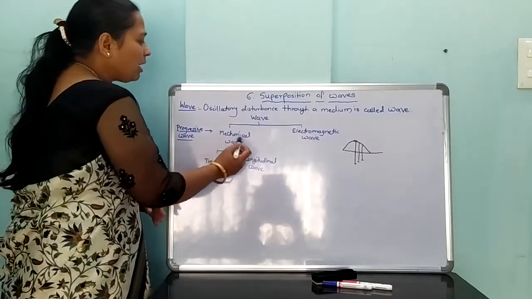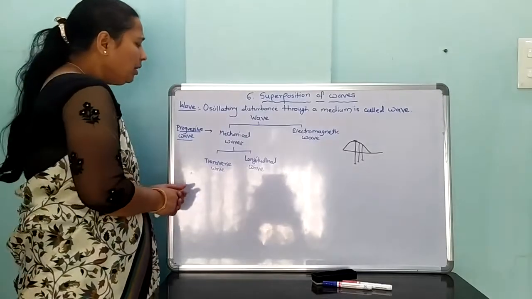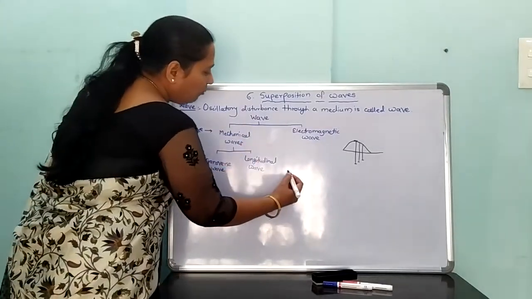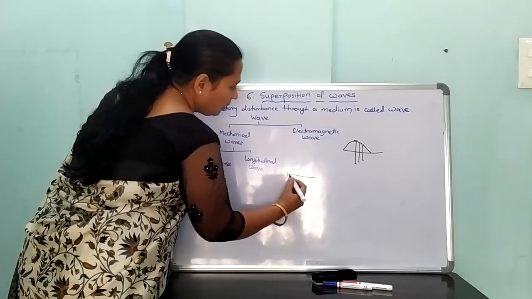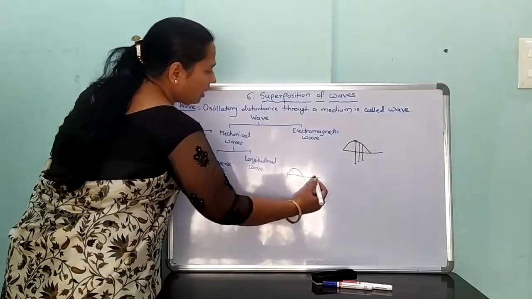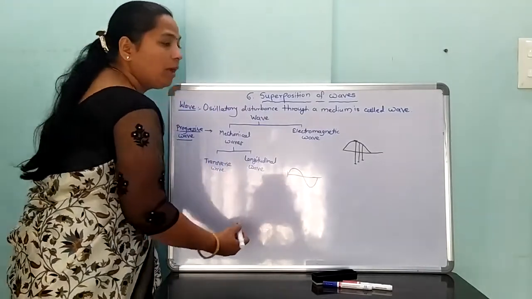Therefore, those waves are known as mechanical waves. From one point to another point, the wave travels. Wave travel from one point to another point is known as the propagation of that wave.